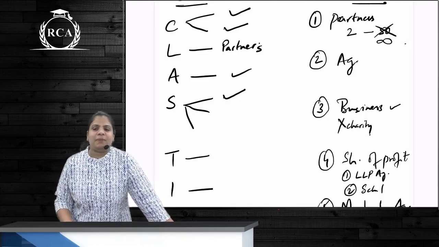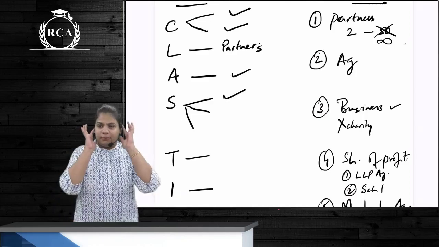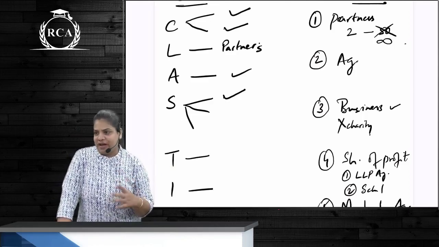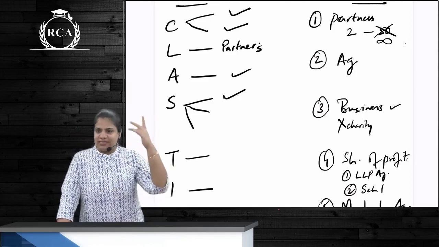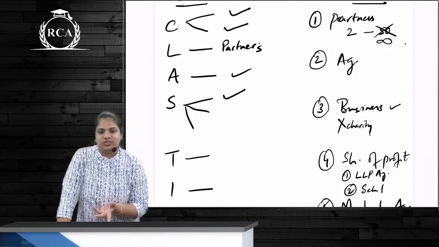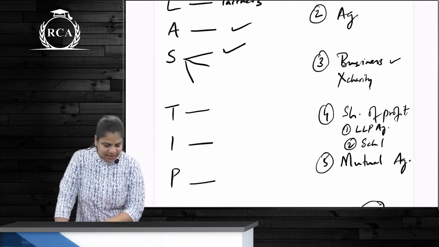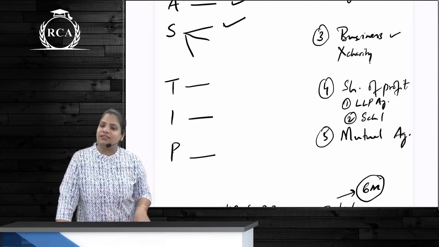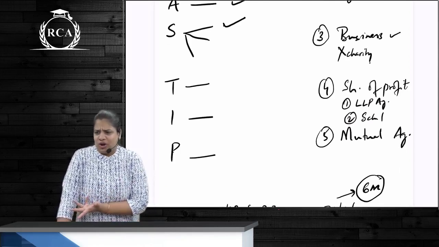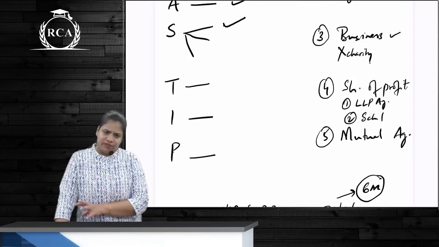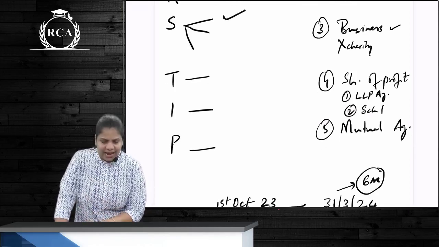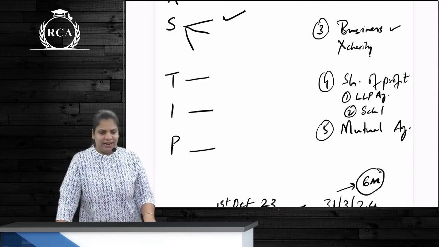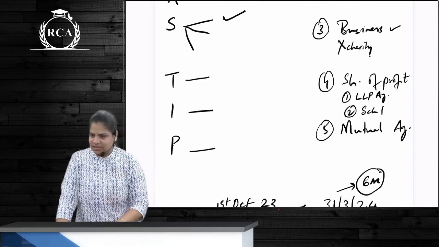So designated partners are responsible for what? For the legal compliance. So in Companies Act, wherever there is an offense, who goes to jail? Officers, directors. In case of LLP, who will go to jail? Designated partners, correct? Next, T is transferability of share. Over here, transferability of share means what? What are we transferring? Share of profit. Can we do that as well? Yes. And next is what? Incorporated association. And last is perpetual succession, right?